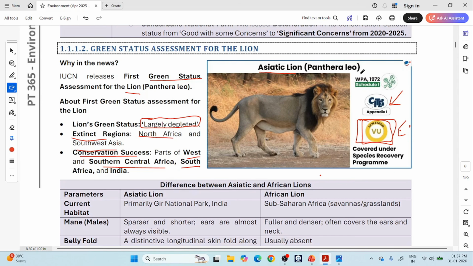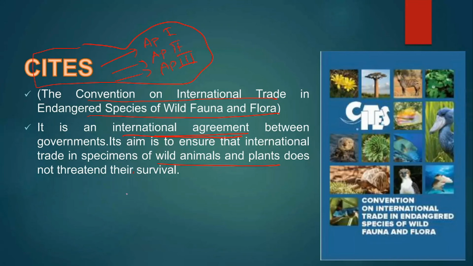India has the Wildlife Protection Act, and in this act there are schedules. The Wildlife Protection Act, 1972, has Schedule 1, Schedule 2, Schedule 3, Schedule 4. In the past there were 6 schedules, but recently it was amended and now there are only 4 schedules.